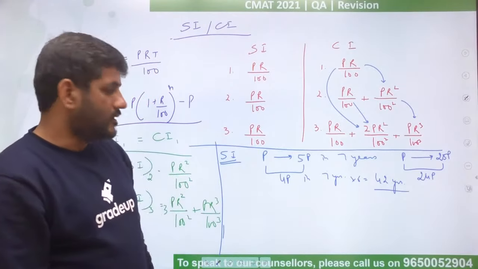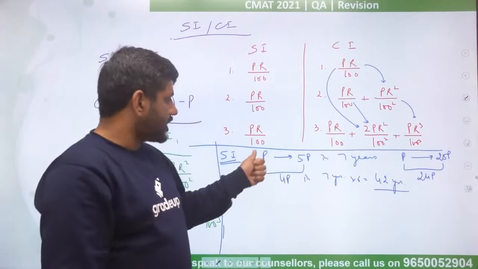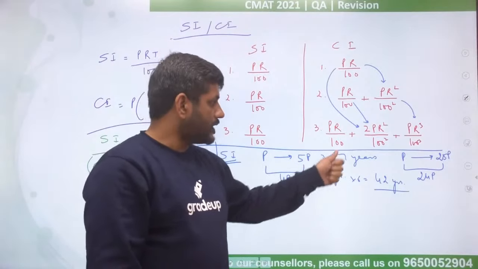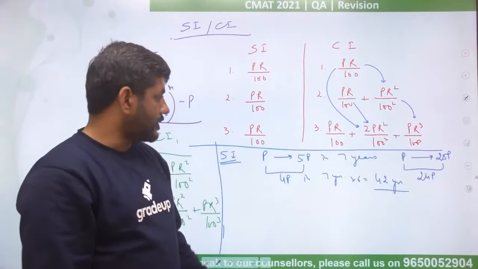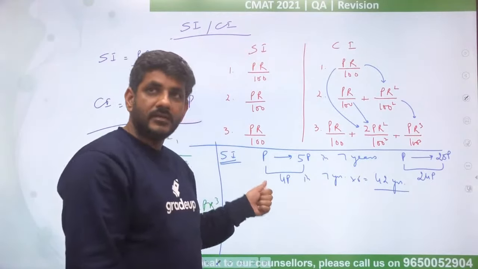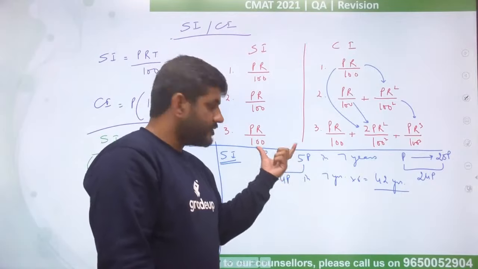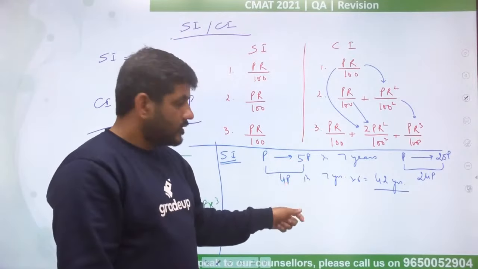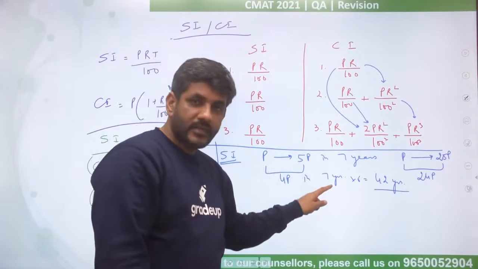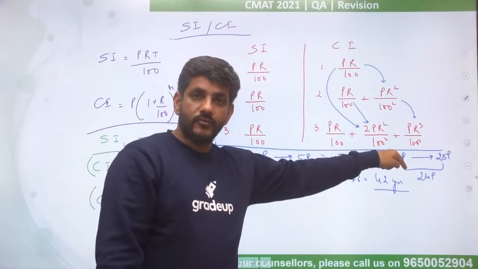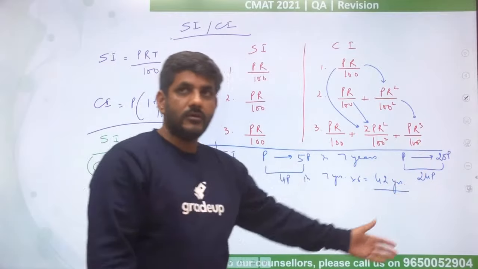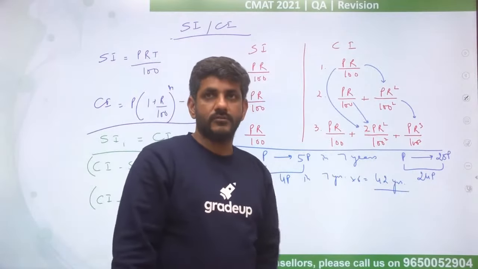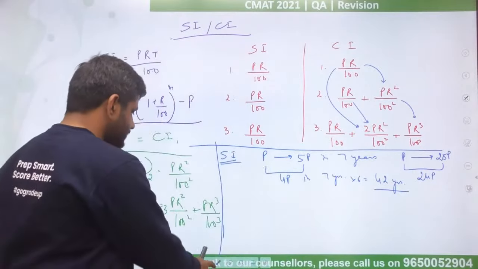Vikas Patidar, again, okay. I am saying if P has become 5p and the question is that P should become 25p, in how many years would it happen? In case of simple interest, look at their difference. The difference of P and 5p is 4p. So you get 4p in 7 years. Their difference is 24p. For 24p, how many years? 4p's 6 times is 24p, so 7's 6 times is 42. This is how we get the answer.